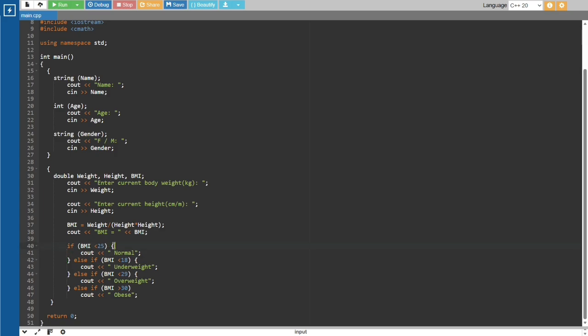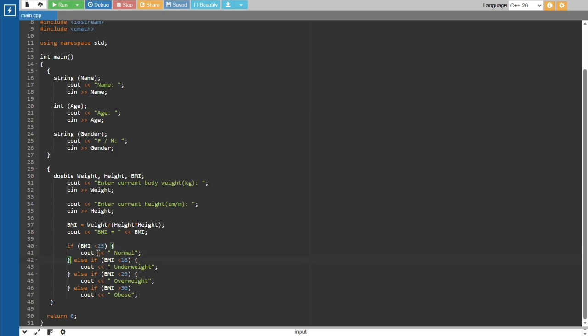So first write this, then open bracket, and then cout, double backslash, and in this normal, meaning under 25 is considered normal BMI. And then you should put the double semicolon. The double semicolon should be put in the cout line and not in the if line. The if line should have this instead.